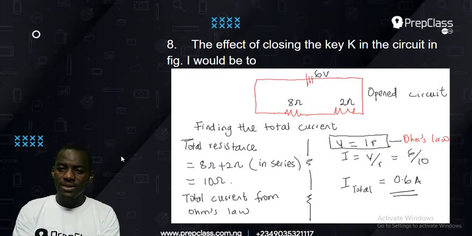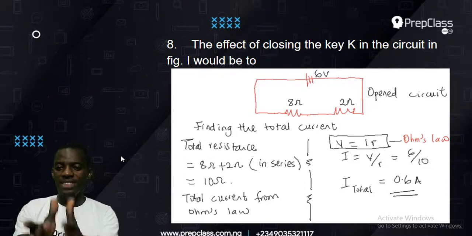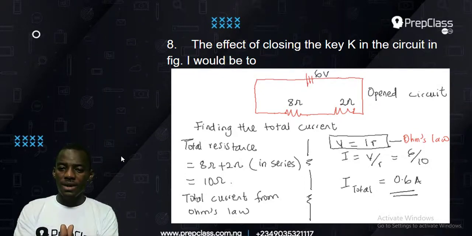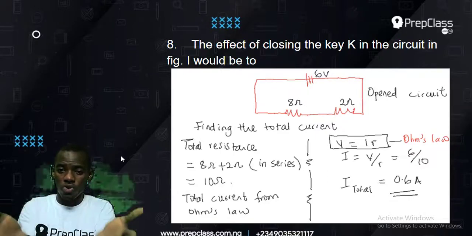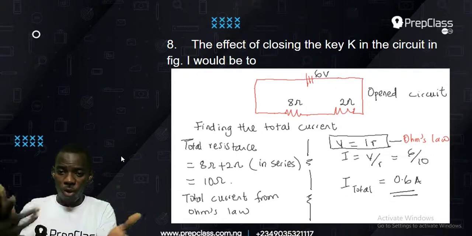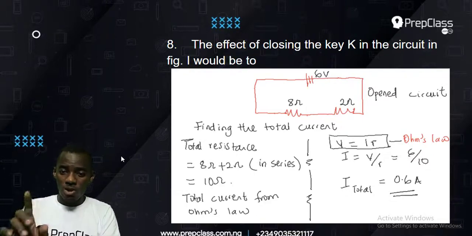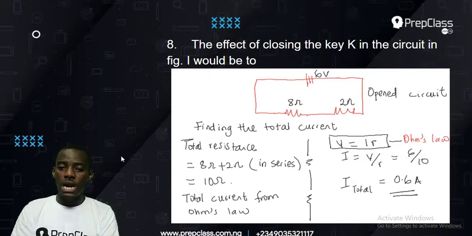Let's find the current when the circuit is open. Now this is the open circuit. That means this is supposed to be closed. Sorry about that. This is supposed to be a closed circuit. Okay, now this is closed because, of course, you can see the drawing, the rectangle is fully formed. Okay, so that is a closed circuit. Take note of that.